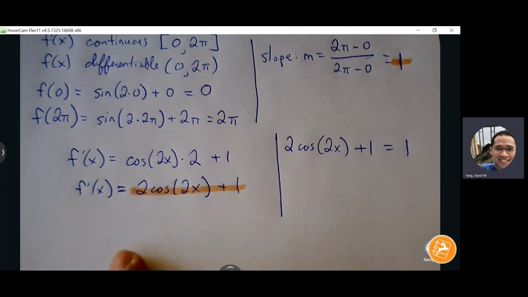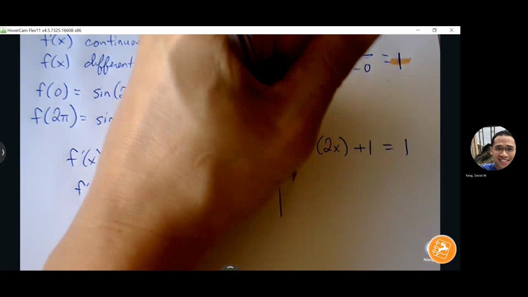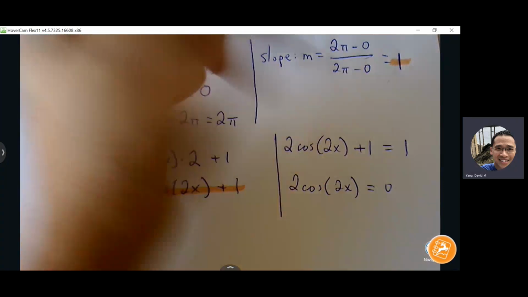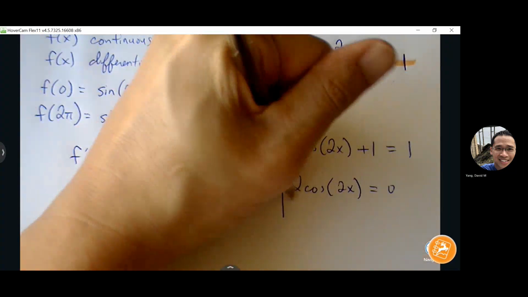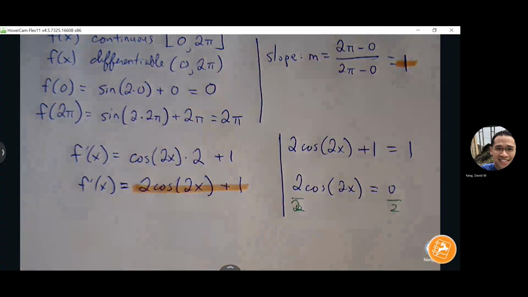Okay, so algebraically, we're going to try to get cosine by itself, and then we can talk about the trig portion. Okay, so subtract 1 from both sides, we get 0. Divide both sides by 2. Still a 0 here.